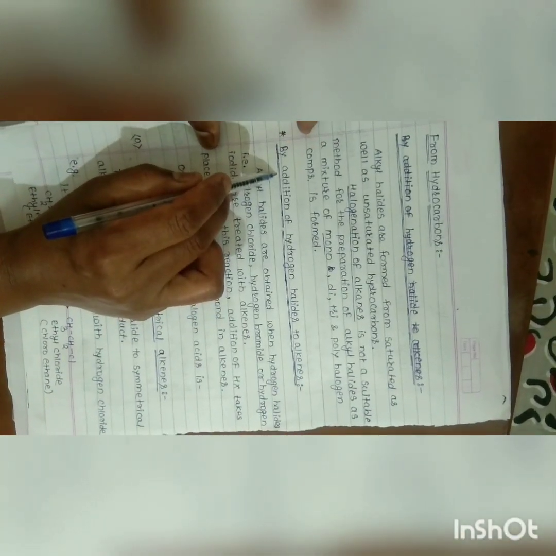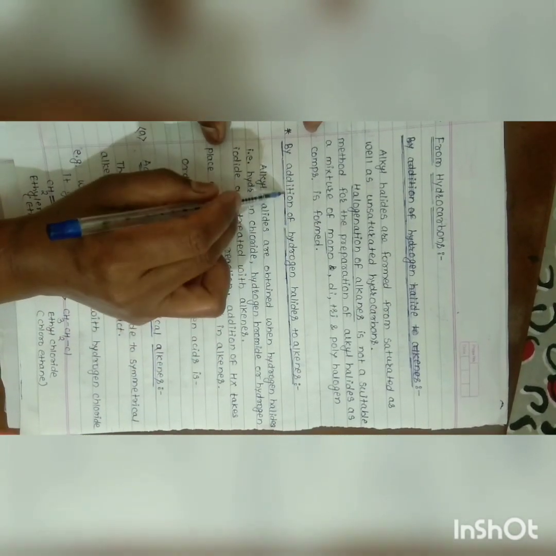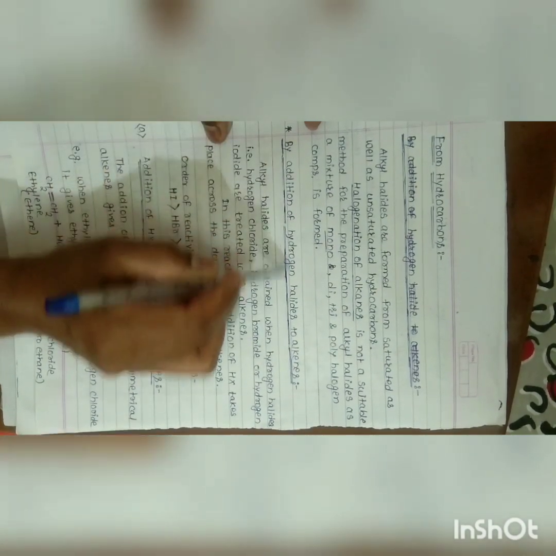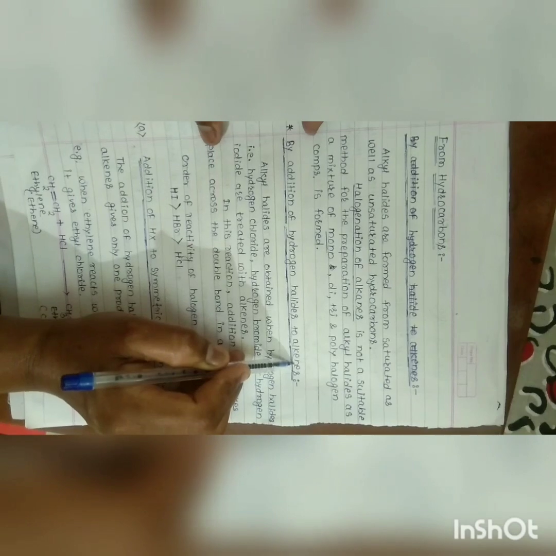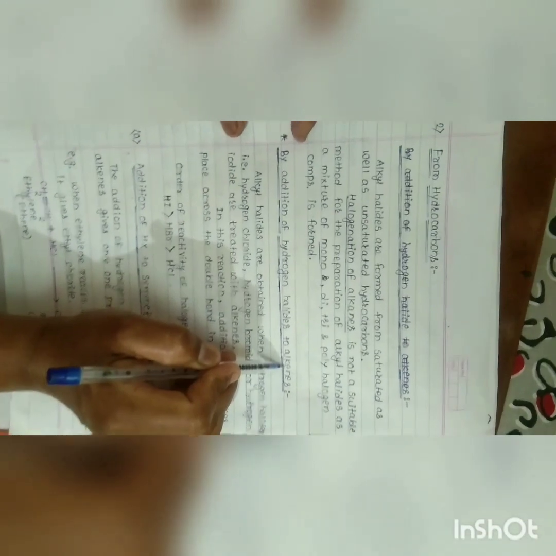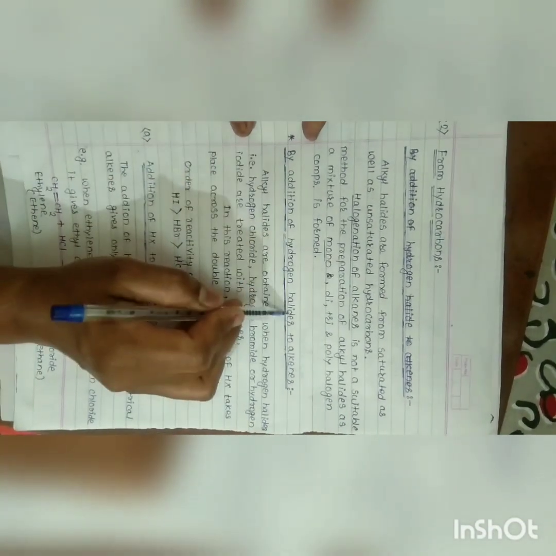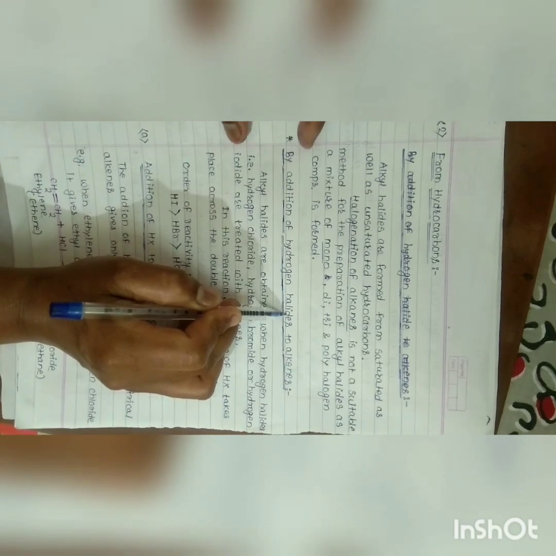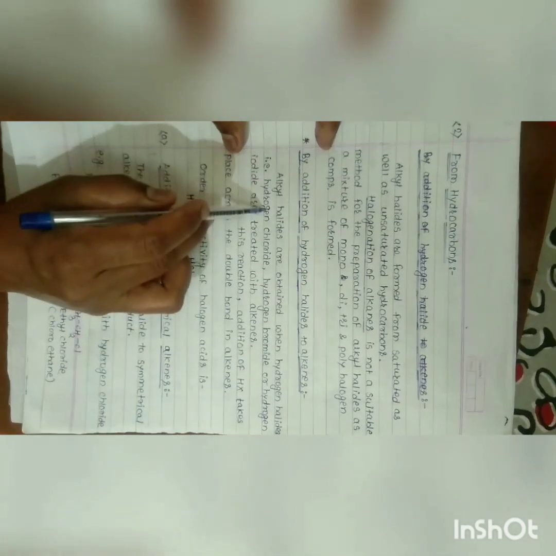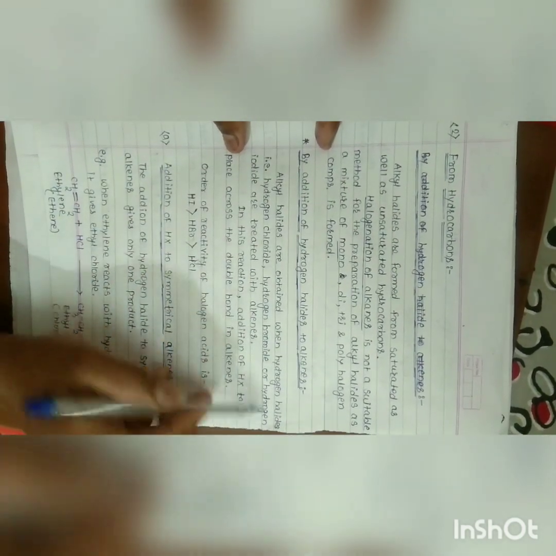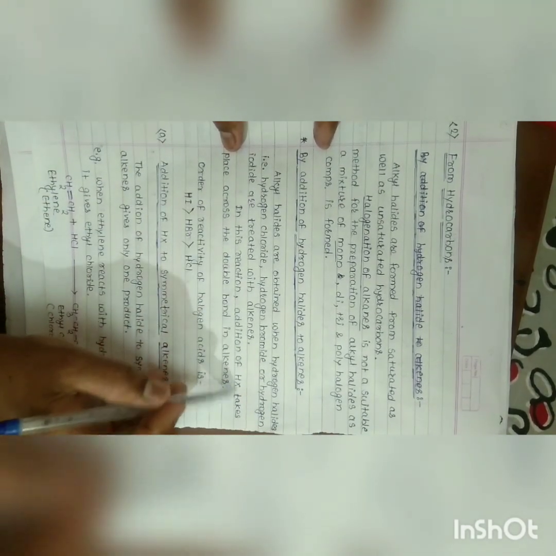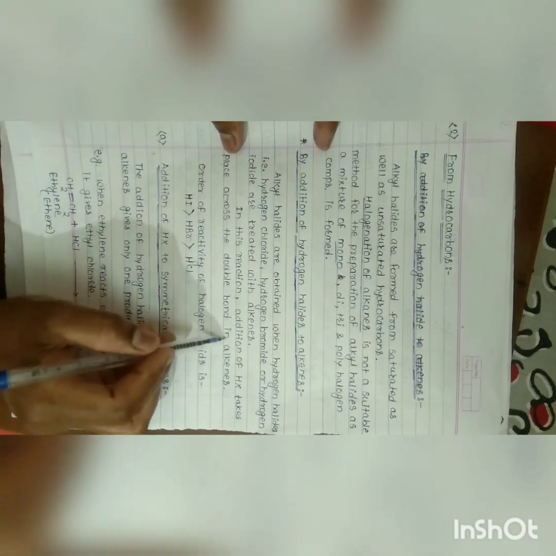And the second method, the main method from hydrocarbons that we have to see in detail, is addition of hydrogen halides, that is HX, to alkenes. Alkenes are examples of unsaturated hydrocarbons, and when we add the hydrogen halide HX to alkenes, we obtain the products called alkyl halides. Alkyl halides are obtained when hydrogen halides, that is hydrogen chloride, hydrogen bromide or hydrogen iodide, are treated with alkenes. In this reaction, addition of HX takes place across the double bond in alkenes.